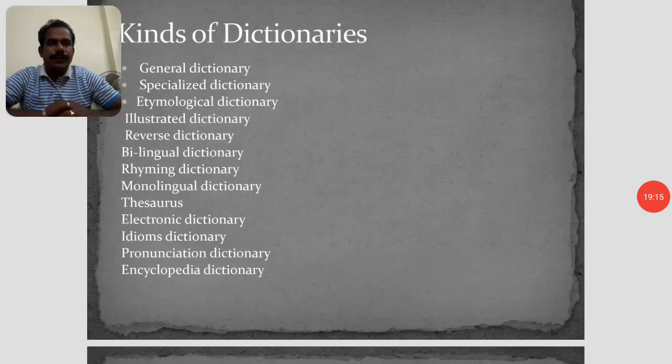Next, the bilingual dictionary. It gives the meanings of words in a specified language. We can find examples such as English to Telugu. Brown's Dictionary is English to Telugu, and there are also English, Hindi, Telugu dictionaries, using two or three languages.